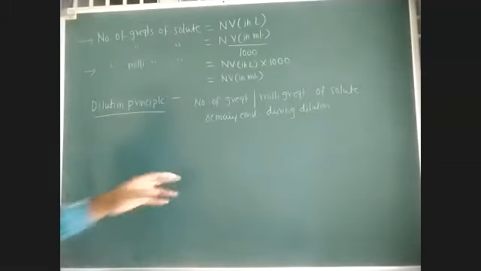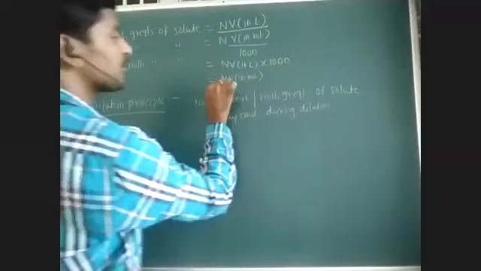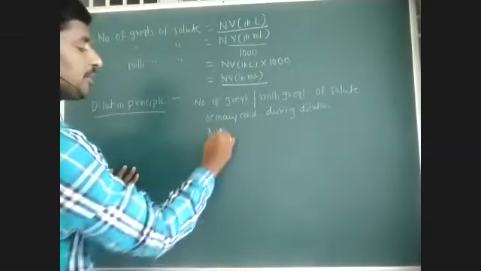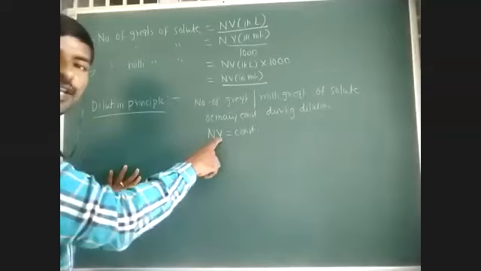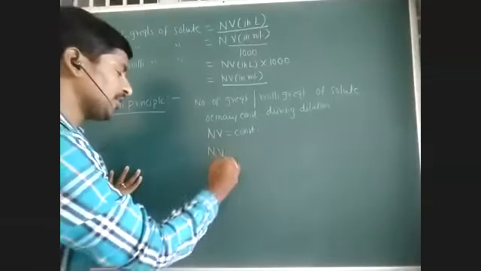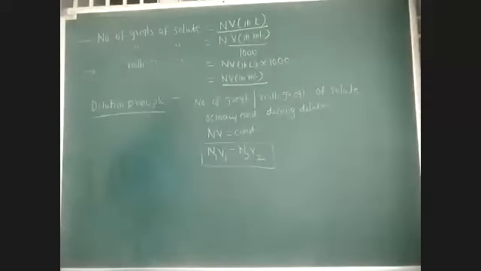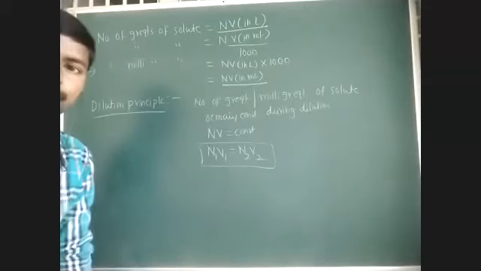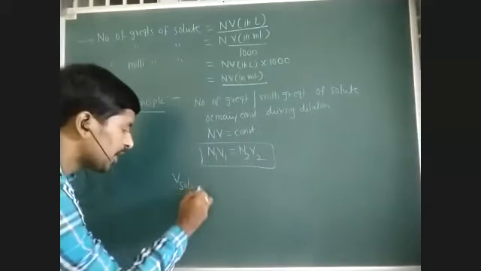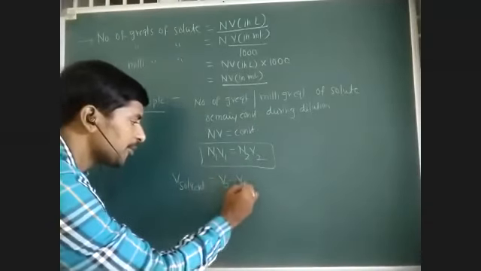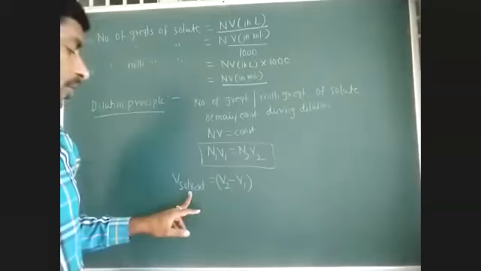So number of gram equivalents of solute means N into V in liters. Milligram equivalents means N into V in ml. So in general, N into V is equal to constant. If you substitute volume in liters, gram equivalents. If you substitute volume in ml, milligram equivalents. So N1 V1 is equal to N2 V2. Same here also, during dilution, volume of solvent to be added is V2 minus V1.